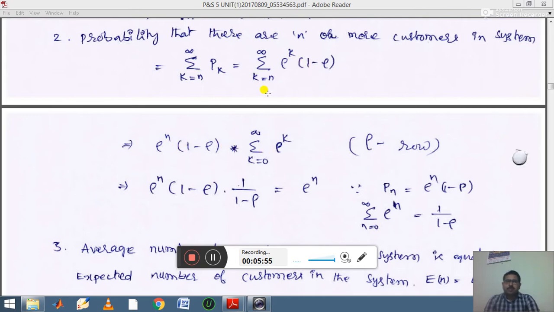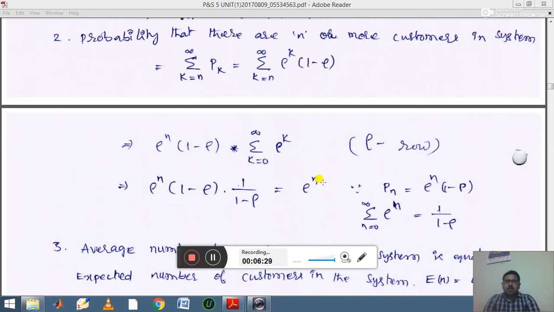Now make some arrangement. When you start with k equals n and substitute, you get rho power n. So rho power n into 1 minus rho you write outside. Then within the summation sign you get rho power k, but here k starts from 0, because you are going to consider an infinite number of people in a queue. Therefore the k value runs from 0 to infinity.